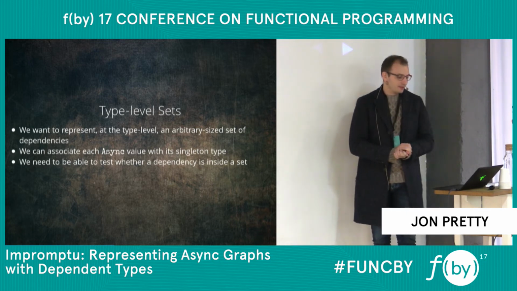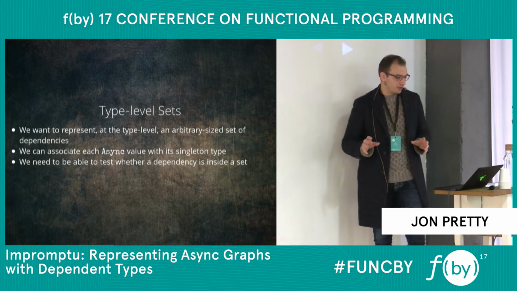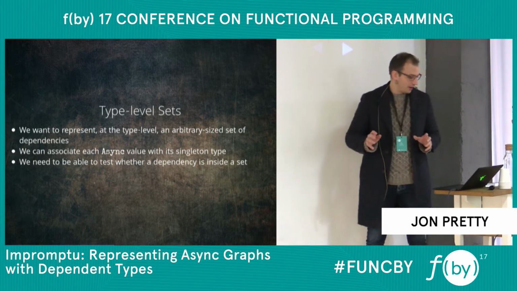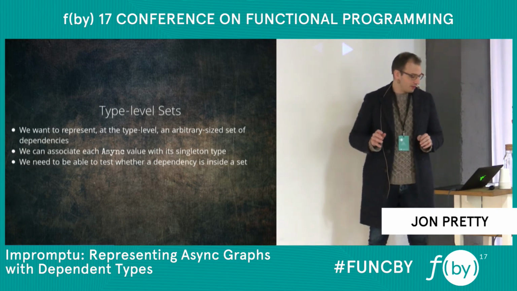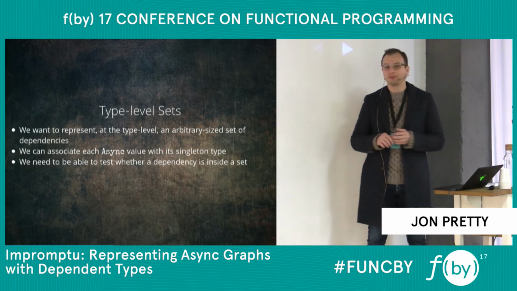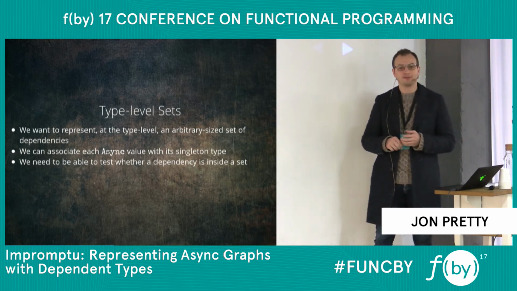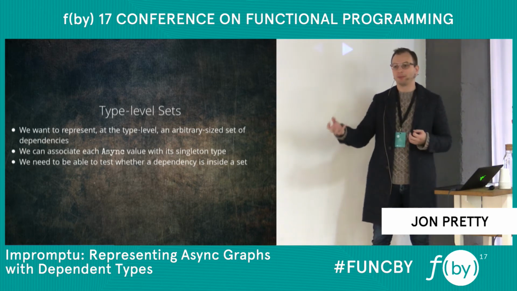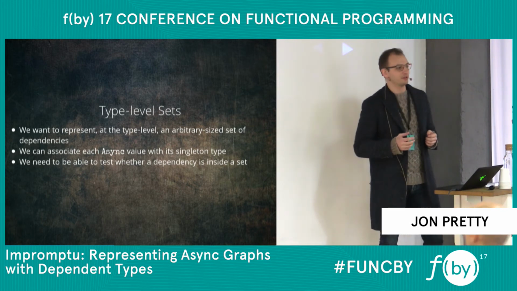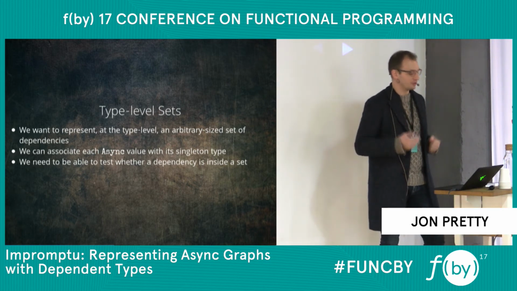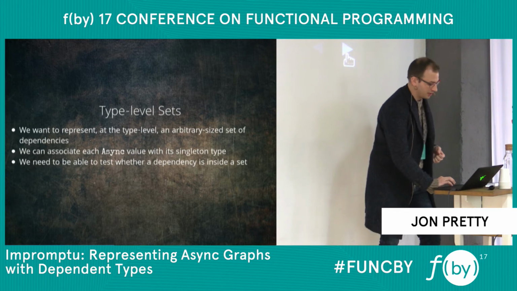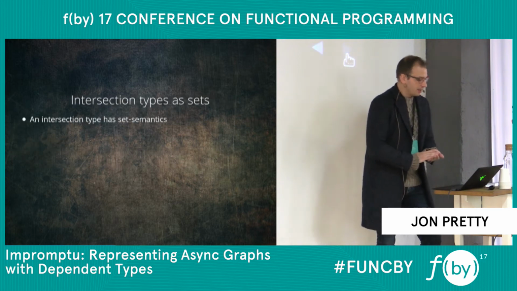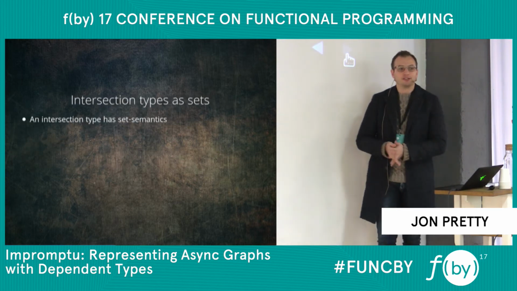And I'm going to use these two things we've got along with what I think is probably the most important operation in set theory, which is testing whether an element is a member of a set. That's kind of fundamental to set theory, the element-of operation. And the way I'm going to do this with Scala is to use intersection types.